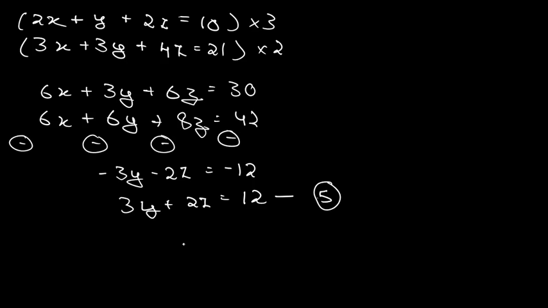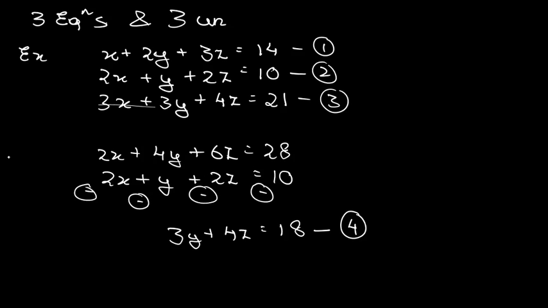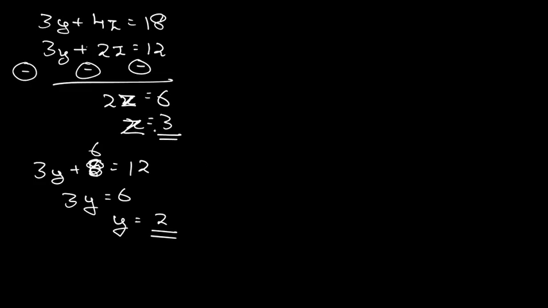Now what we have to do is take any of these three equations. Suppose I am taking equation number 1. Equation number 1 goes like this: x plus 2y plus 3z is equal to 14. Now you have to substitute the values of y and z.